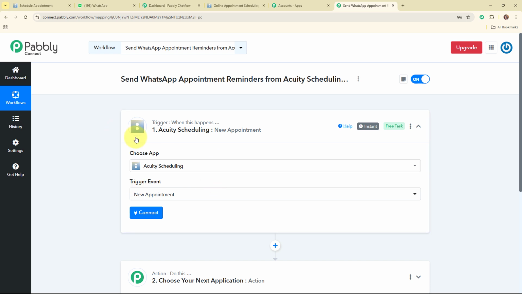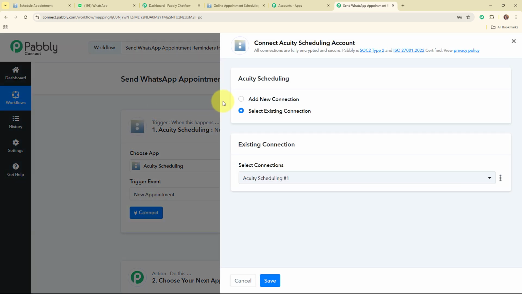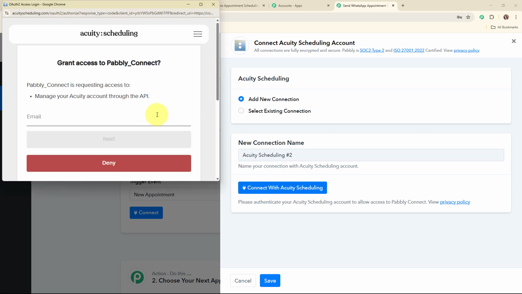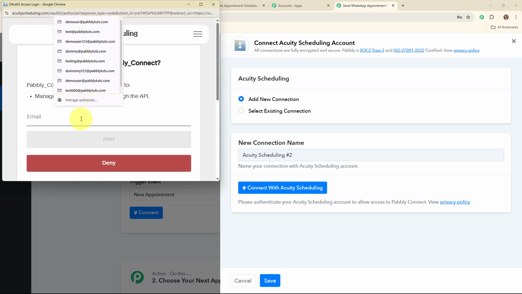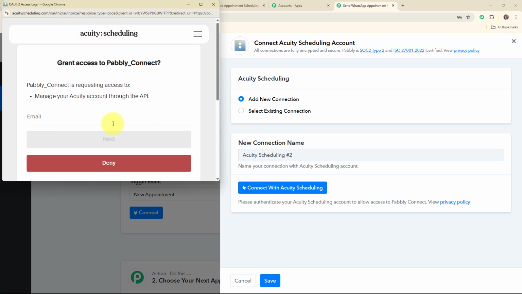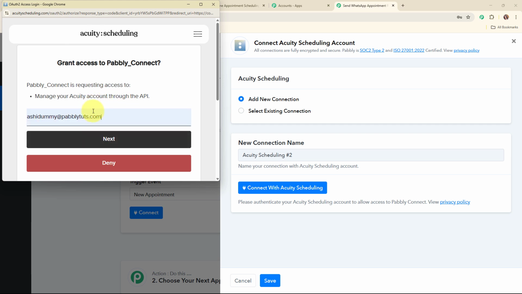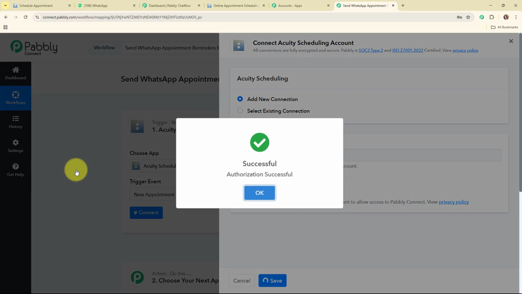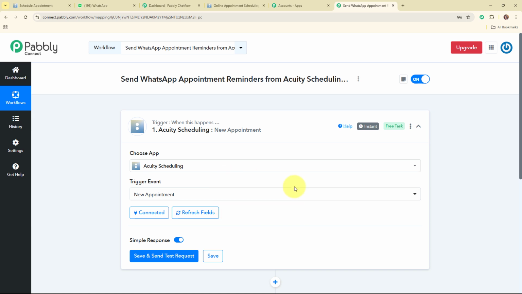Alright, so now here to connect my Acuity Scheduling with Pabbly Connect, I'm going to click on this connect. Here to build a new connection, I'm going to select add new connection. If your account is already connected with Pabbly Connect, then you can click on select existing connection. Now to build a new connection, I'm going to click on this connect with Acuity Scheduling. Here it is asking me to give the access, so I'm going to add my account's email address, and after entering the address, I'm going to click on this next, and then I'm going to grant the access by clicking on this allow access. And authorization successful. So here you can see we are now successfully connected.